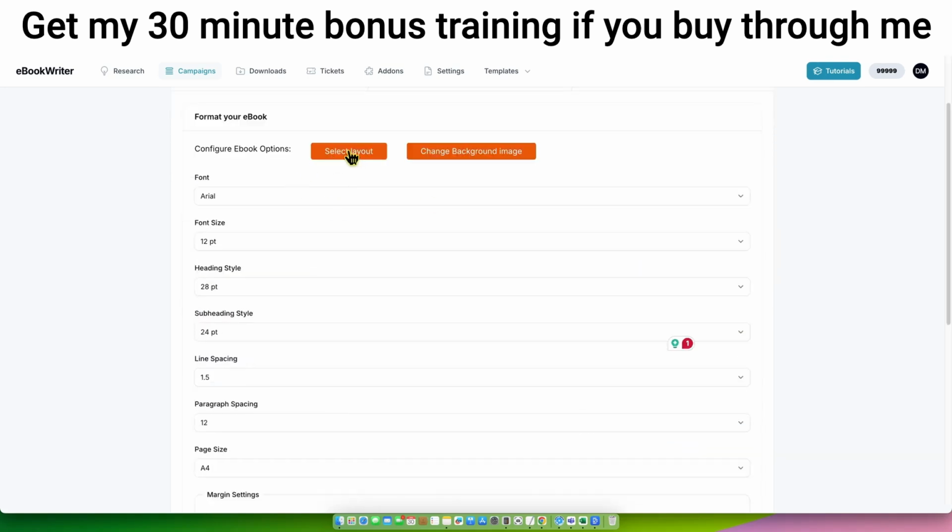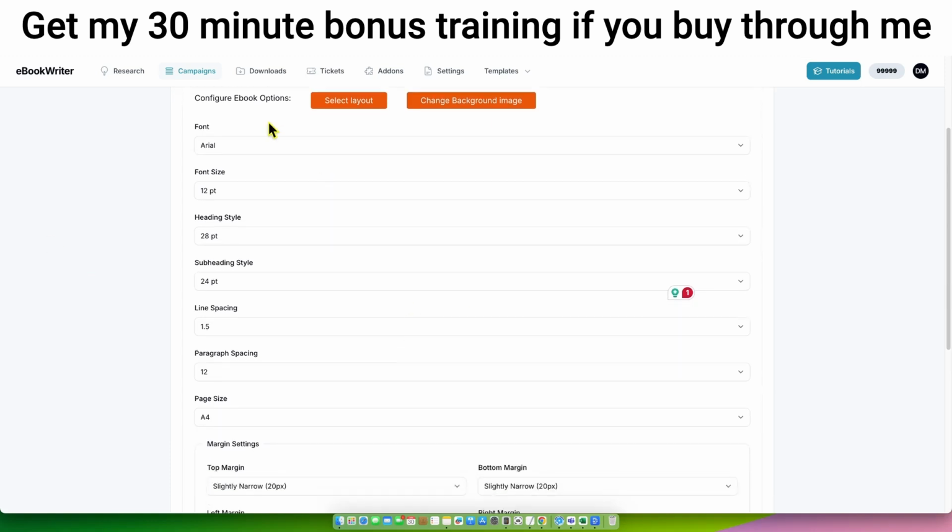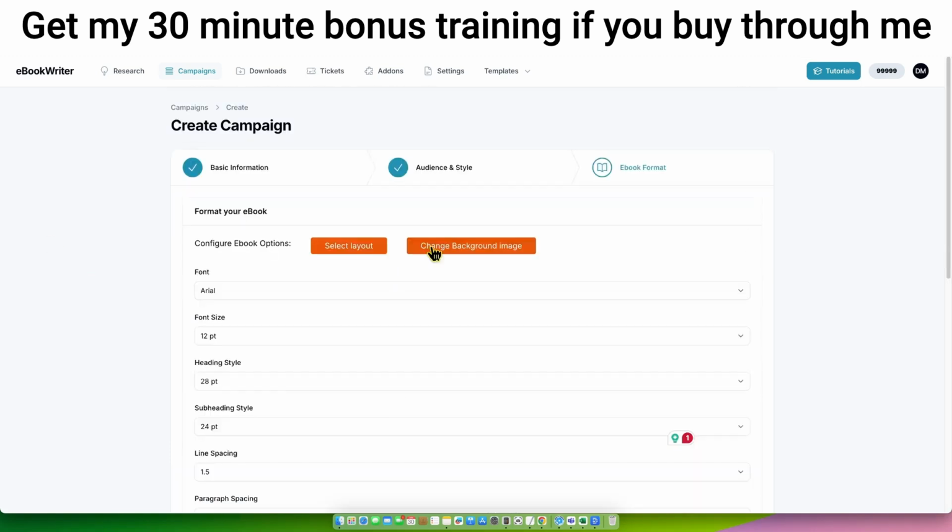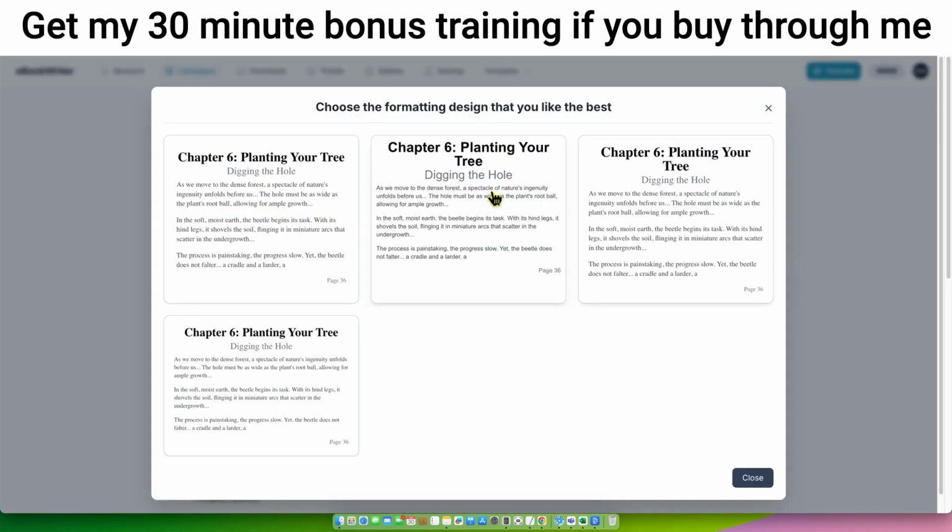And then we have our layout. I'm going to leave everything the same, but you can fine tune what this actually looks like, which is super cool. You can change the background image and the layout. So we have this layout over here and the different text. I think I like number 1 and number 2. I think I like number 2. So I'm going to go with that one.